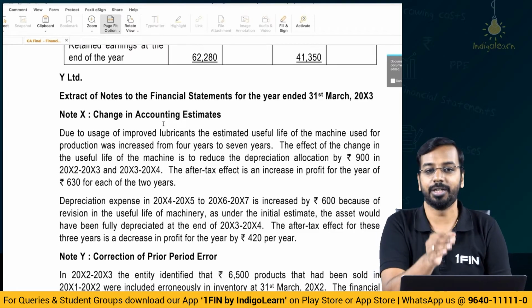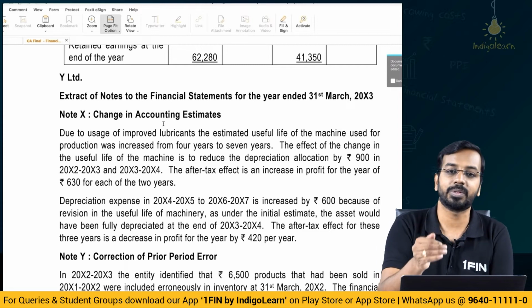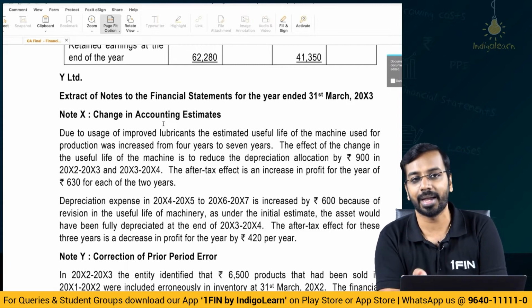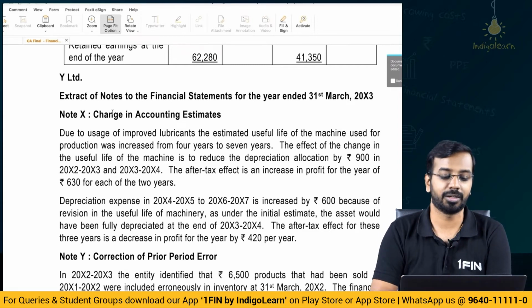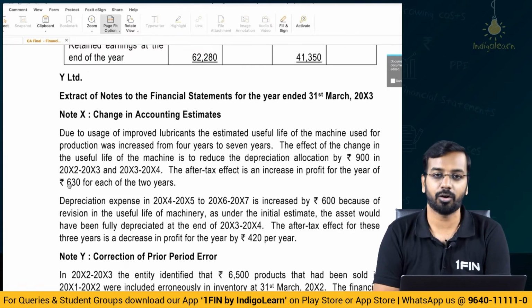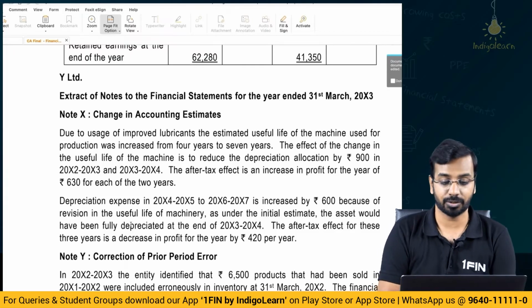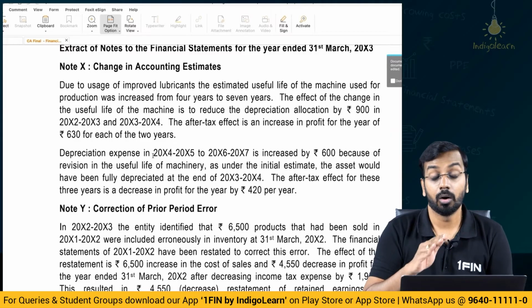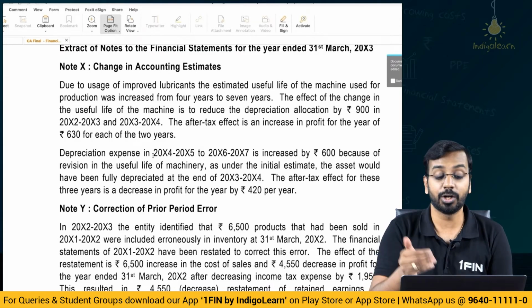900 depreciation will be reduced in the current period, and in the subsequent period also. What is the after tax impact? After tax impact is 630, because 30% you will take off, or you will have to pay extra in taxation. Then what will be the impact subsequent to year 4?